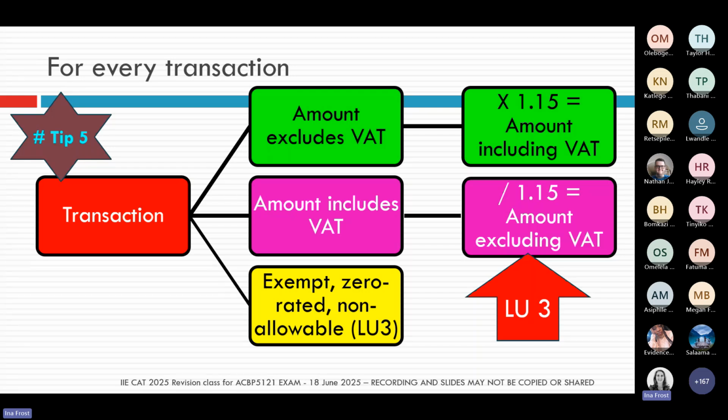So sometimes we will give you the amount including that, and then you have to work out the amount excluding that. Then in the next transaction, we might give you the amount excluding that, and we expect you to work out the amount including that. So make sure that you don't just go into autopilot and say, oh, I know all of these amounts include that. Make sure that you read every single transaction carefully, in case we tried to mix things up and give you something that you didn't expect. So again, just make sure you're reading everything that we give you.